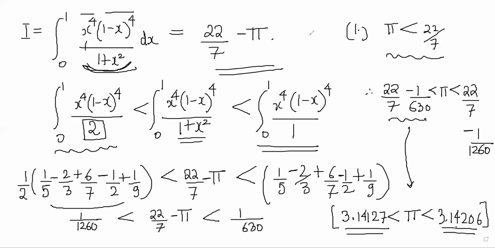Generally in lower grades, you would have learned that 3.14159 is the value of pi, accurate to 5 decimal places. And we have proved that right now. See, this is 3.14127, and it is less than this value, which actually is 3.14159. And clearly that is less than 3.14206. So we have been able to prove and get a very good estimate for pi just by doing this integral.